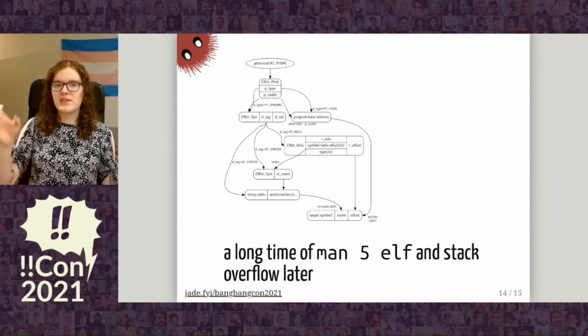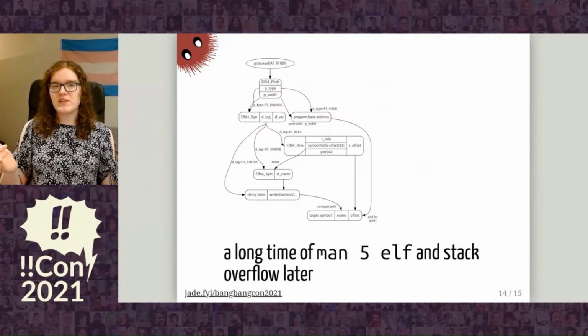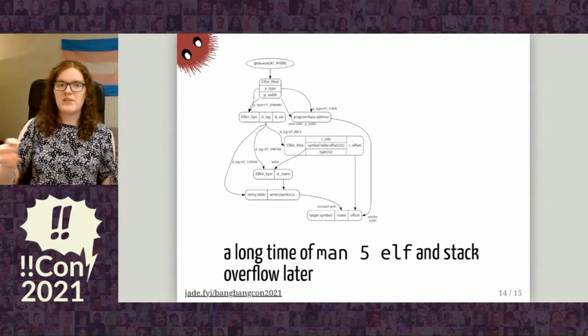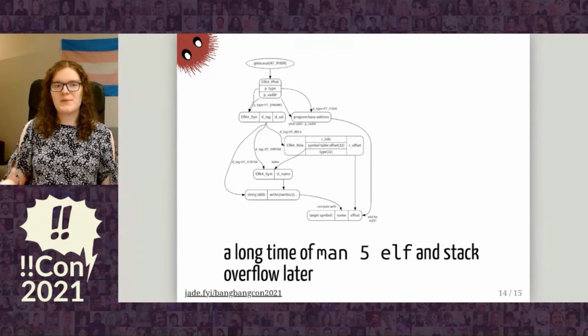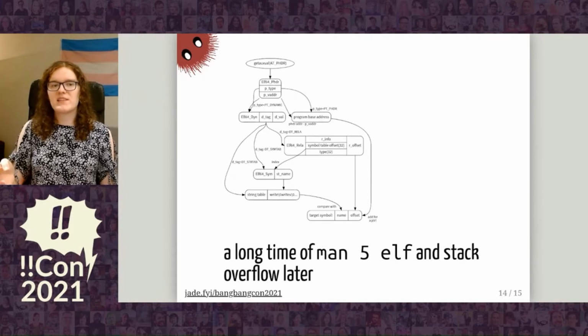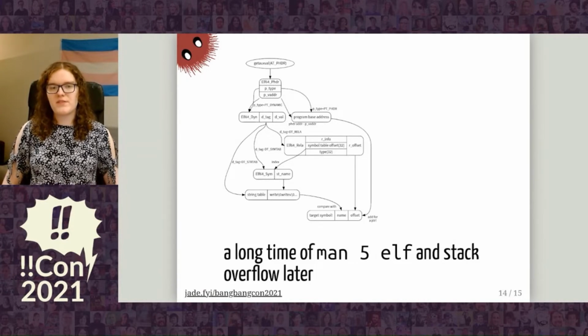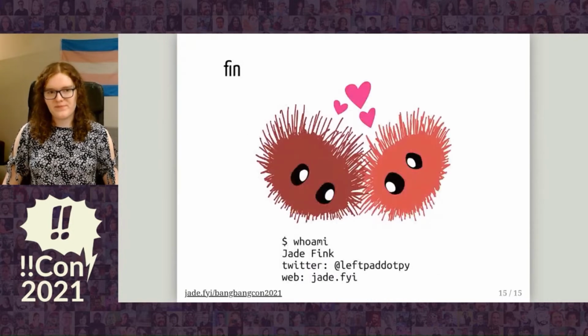From the rela table, you go through each entry, and then you can find the symbol table offset of each entry, use that to index into the symbol table, and then that will tell you the string table offset of the name of the function. You go through all of the relas until you find write, and then you know what your offset is, and then you can implement pointLn. So this is very close to what pointLn is that we've already built in 10 minutes.